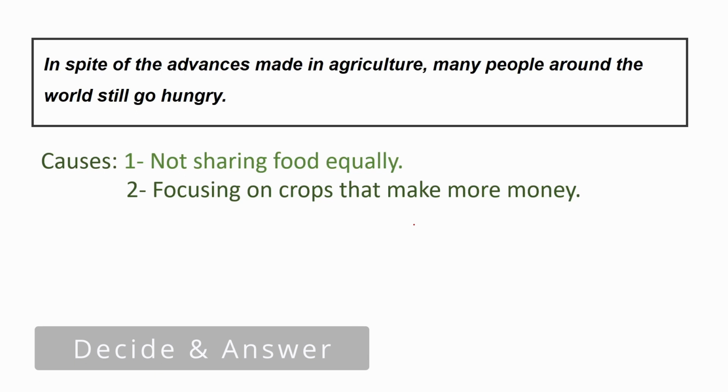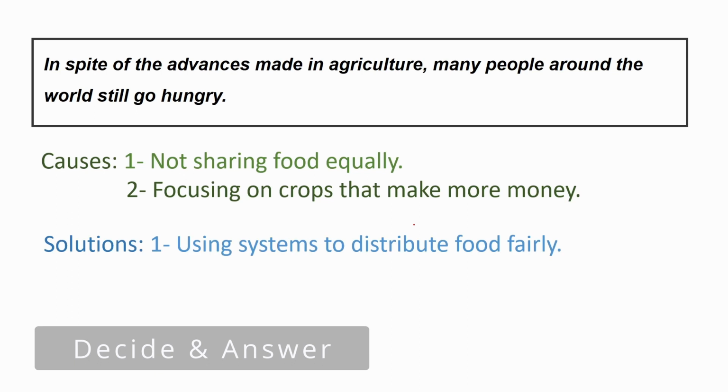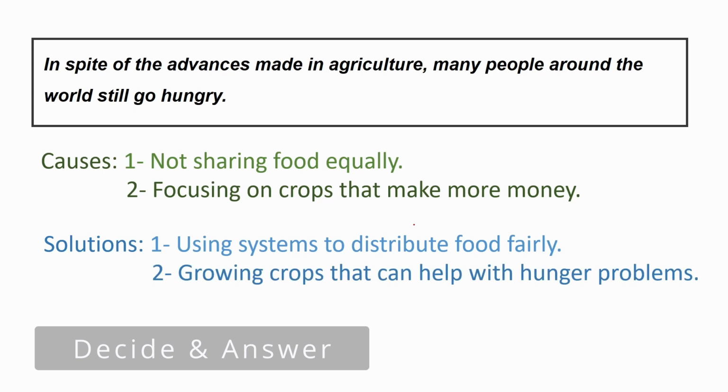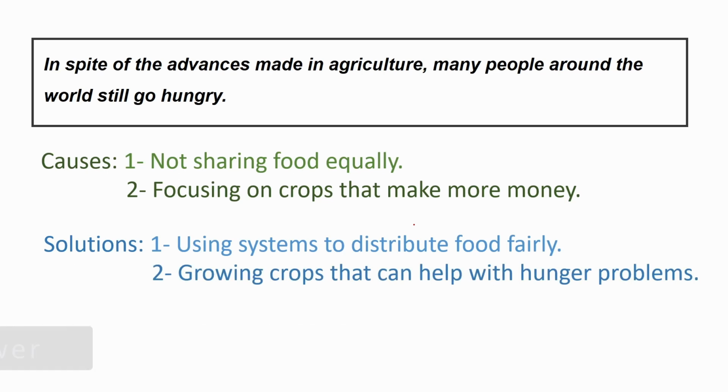Now, solutions should be linked to those causes. For the first cause, not sharing food equally, the solution might be using systems to distribute food fairly. And for focusing on crops that make more money, the solution would be growing crops that can help with hunger problems.